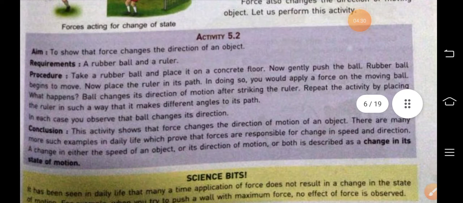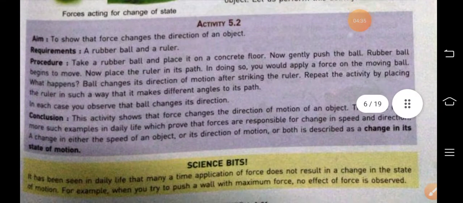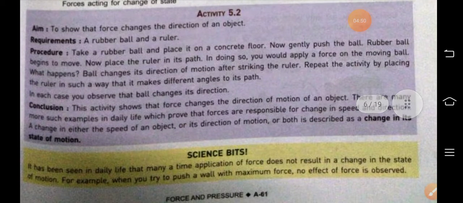Now, one activity is here to show that force changes the direction of an object. A rubber ball and a ruler. Take a rubber ball and place it on a concrete floor. You can do this activity at your home also. Now, gently push the ball by the help of ruler.